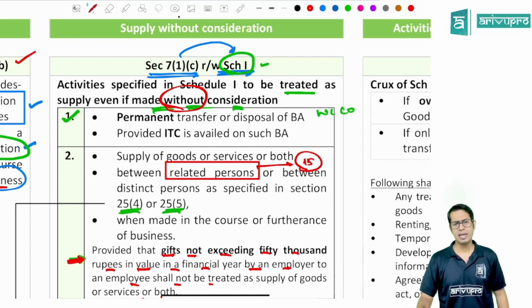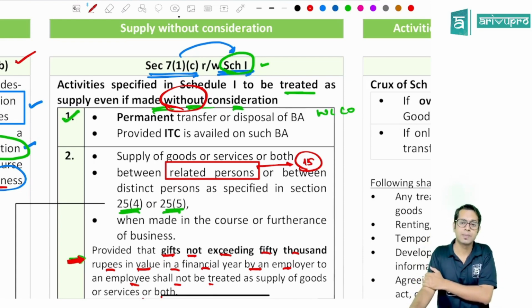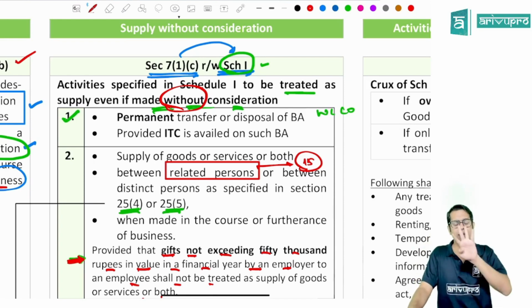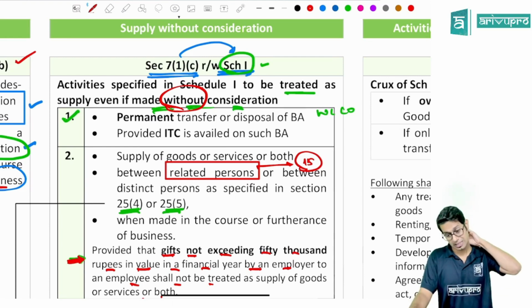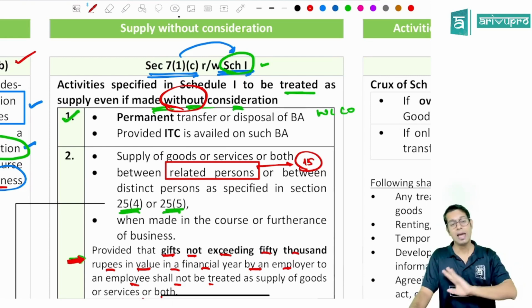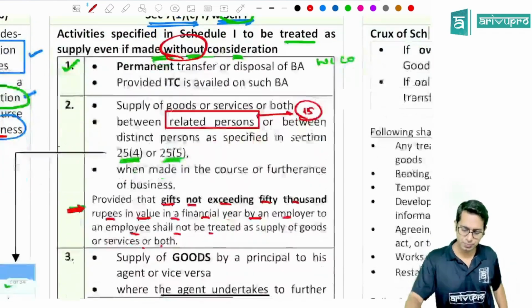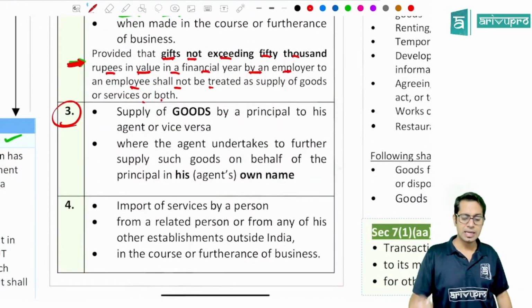For example, in a year, say during Diwali, I give some gifts to my employees. During Christmas, I give some gift. During Eid, I give some gift. During Pongal, I give some gift, etc. In these cases, for 4 different festivals, I gave a gift of 10,000 rupees. The value is 40,000 rupees. Total gift given by me is how much, sir? 40,000 rupees. In this case, will this transaction be treated as supply? Answer is no. Then the next point says supply of goods.